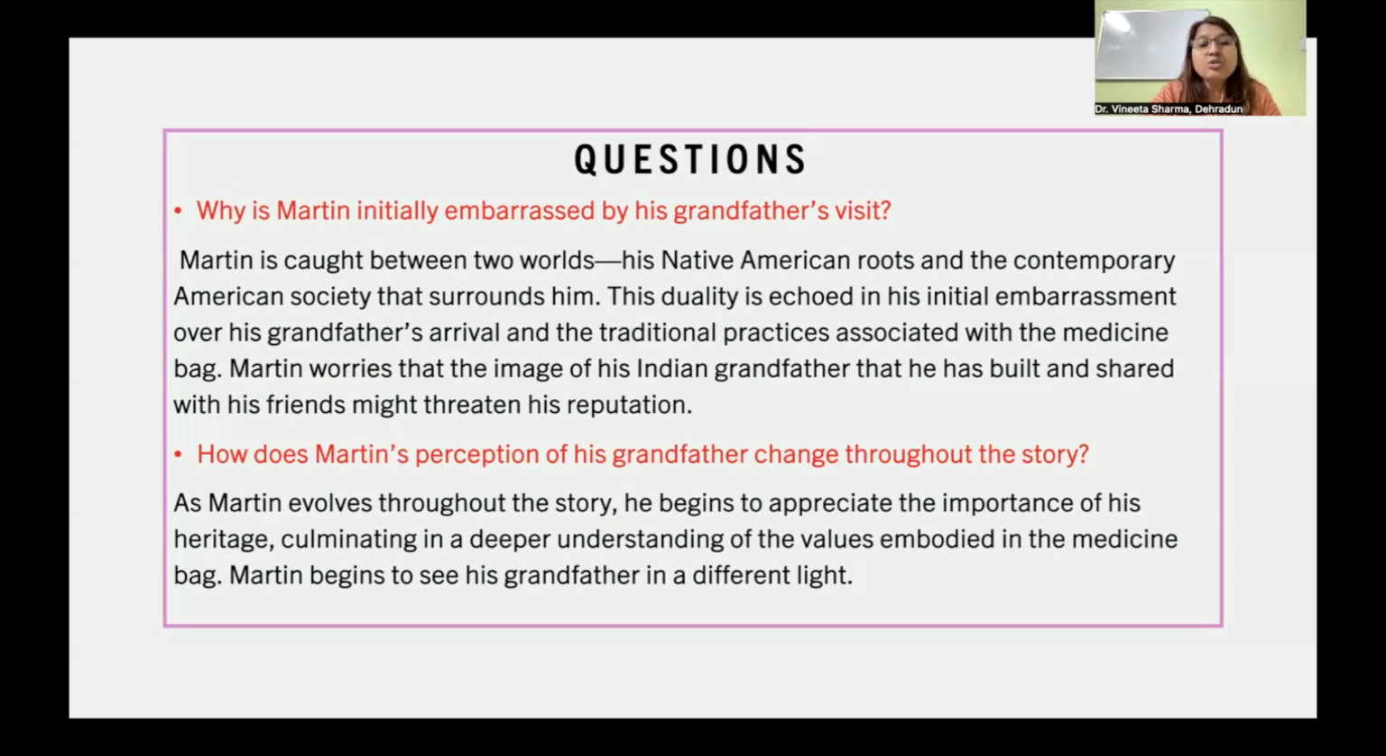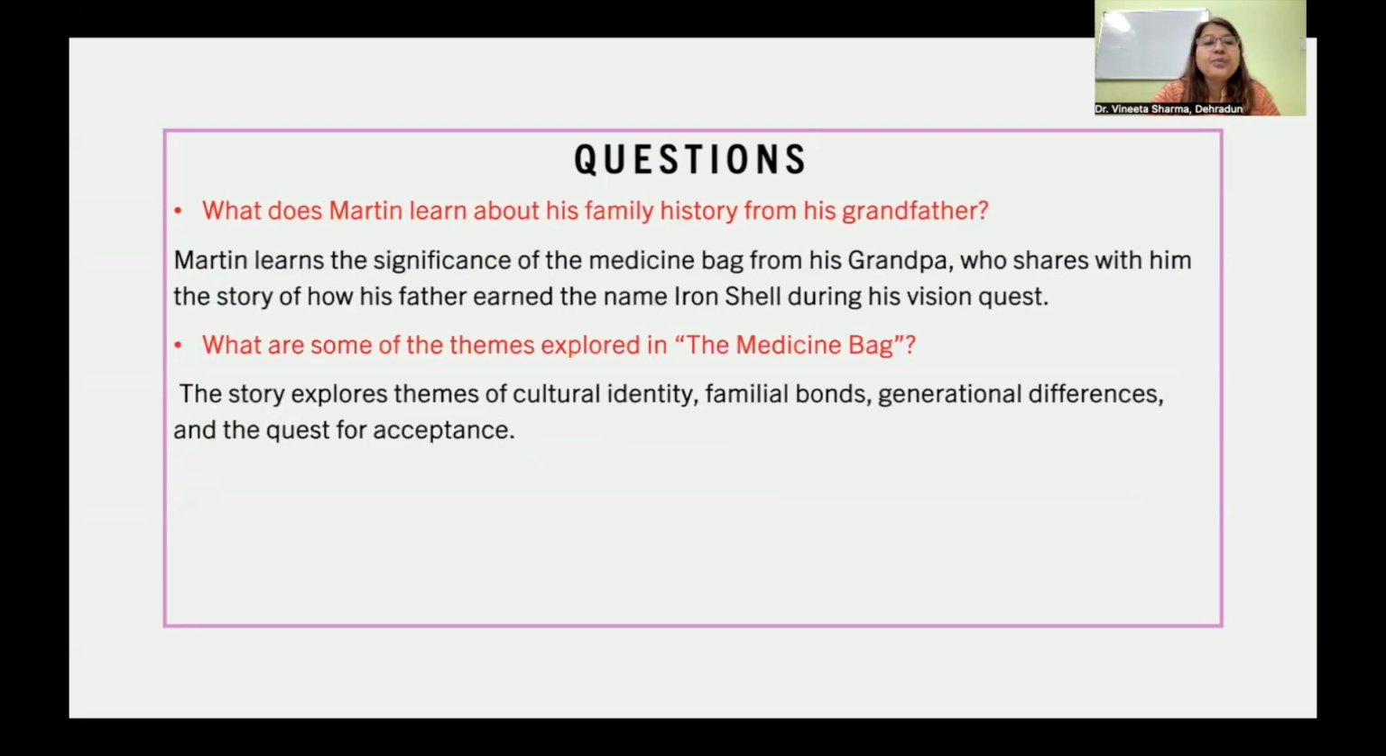How does Martin's perception of his grandfather change throughout this story? As Martin evolves throughout the story, he begins to appreciate the importance of his heritage, culminating in a deeper understanding of the values embodied in the medicine bag. Martin begins to see his grandfather in a different light. What does Martin learn about his family history from his grandfather? He learns the significance of the medicine bag from his grandpa, who shares with him the story of how his father earned the name of Iron Shell during his vision quest.